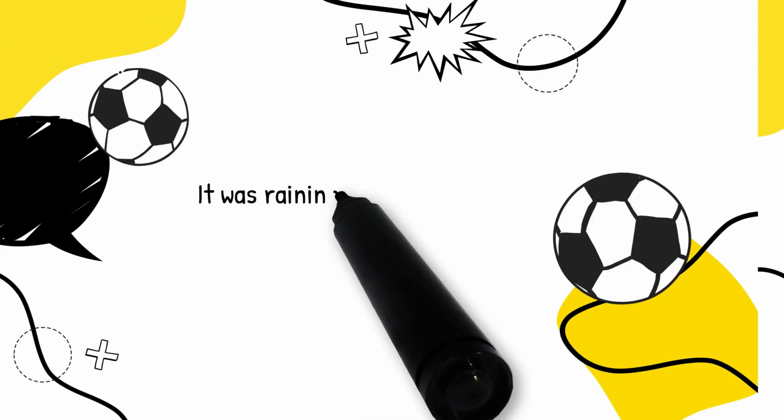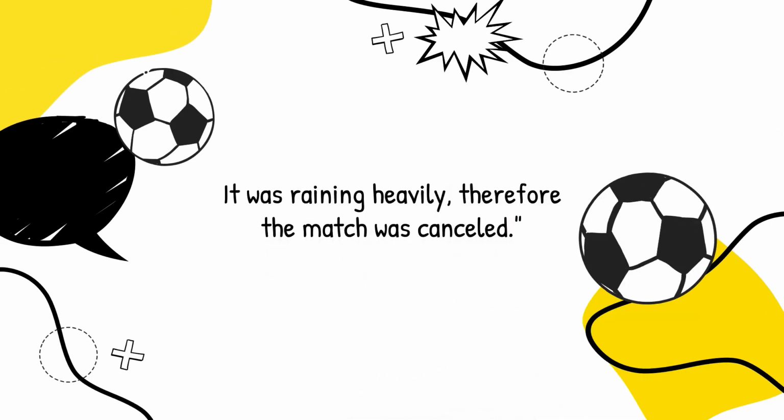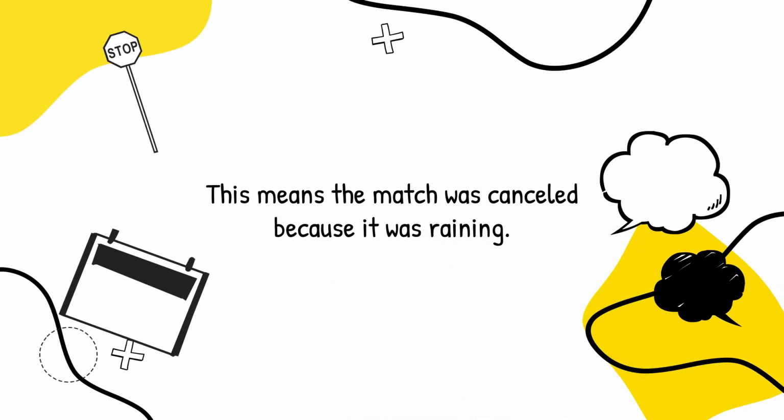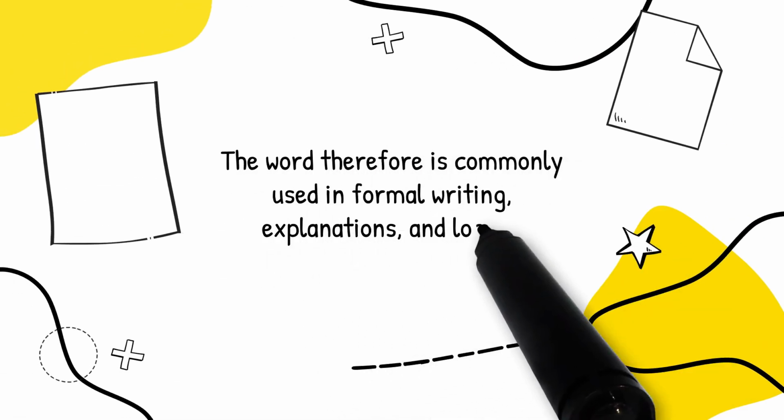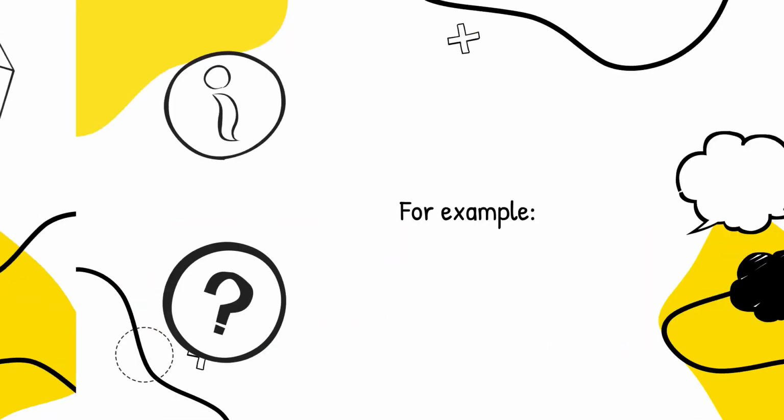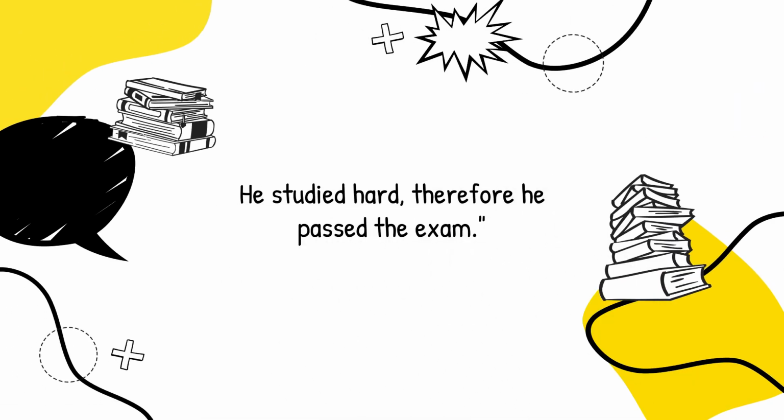For example, it was raining heavily, therefore the match was canceled. This means the match was canceled because it was raining. The word therefore is commonly used in formal writing, explanations, and logical statements. For example, he studied hard, therefore he passed the exam.